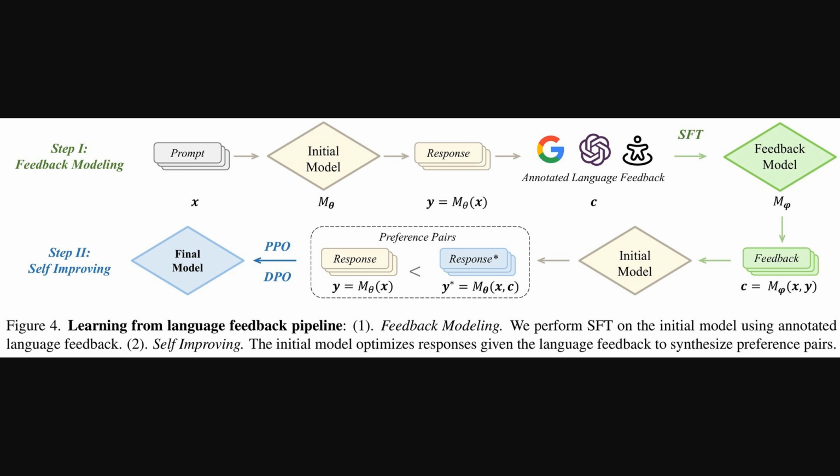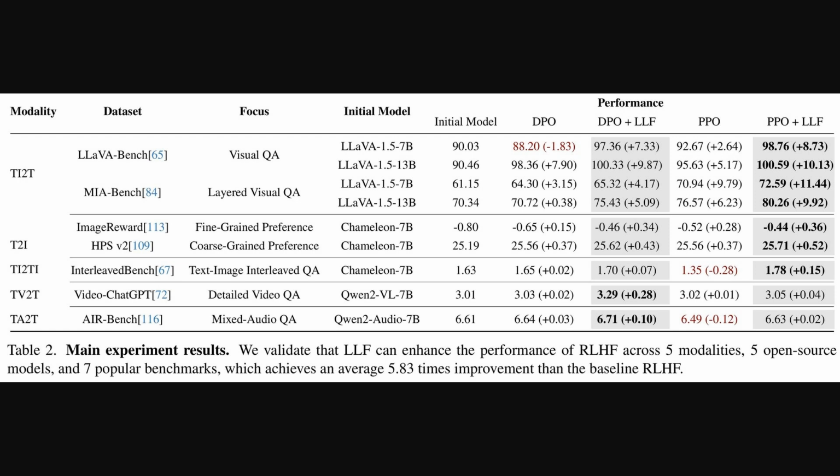Alright, so we just talked about that learning from language feedback, or LLF pipeline, how it uses the feedback model to improve responses. Well, Table 2 here really shows the payoff. It lays out the main results across different modalities and benchmarks, comparing standard training like DPO or PPO with those same methods boosted by LLF. And the takeaway is pretty clear.